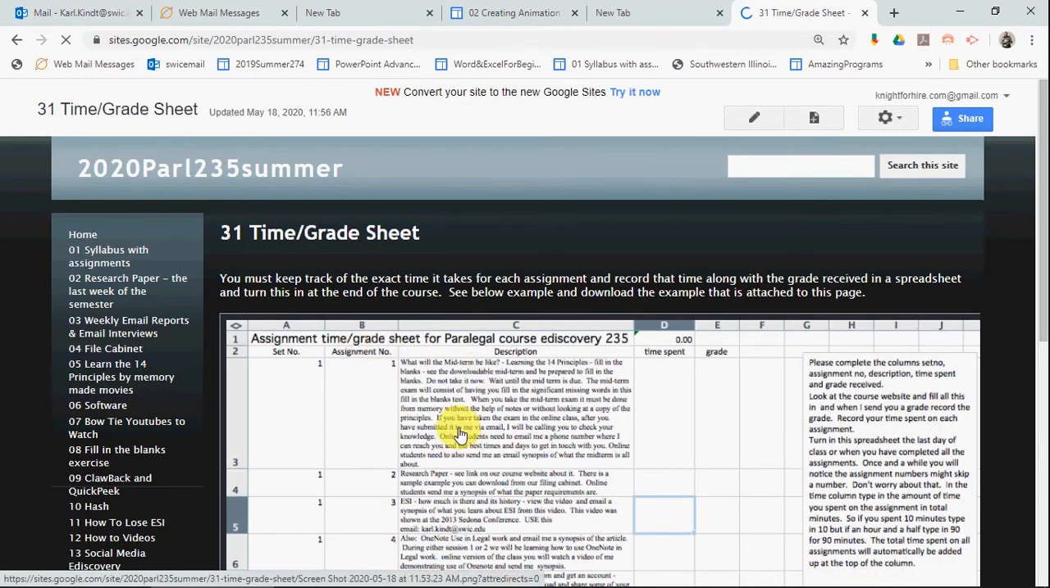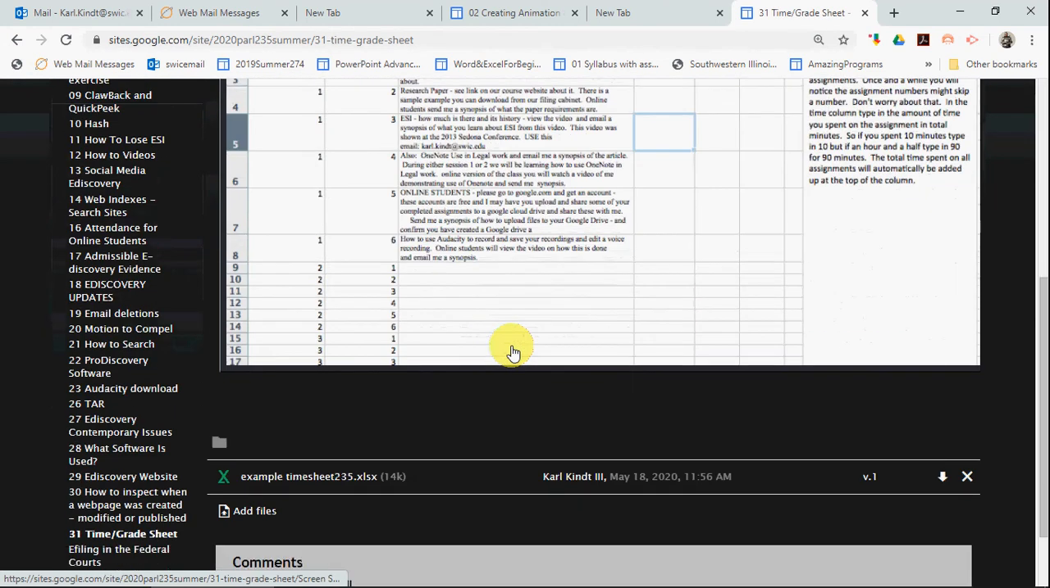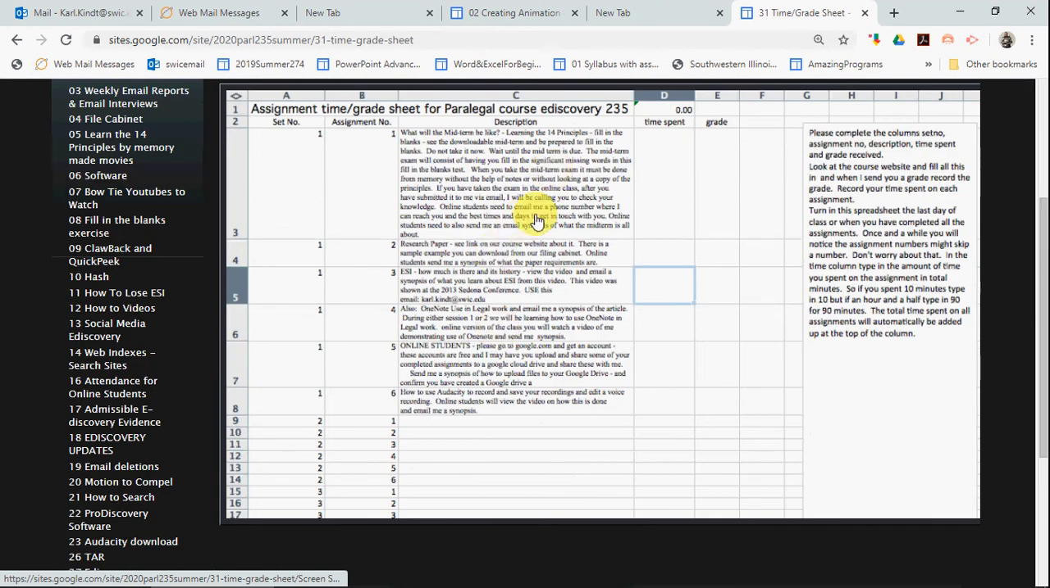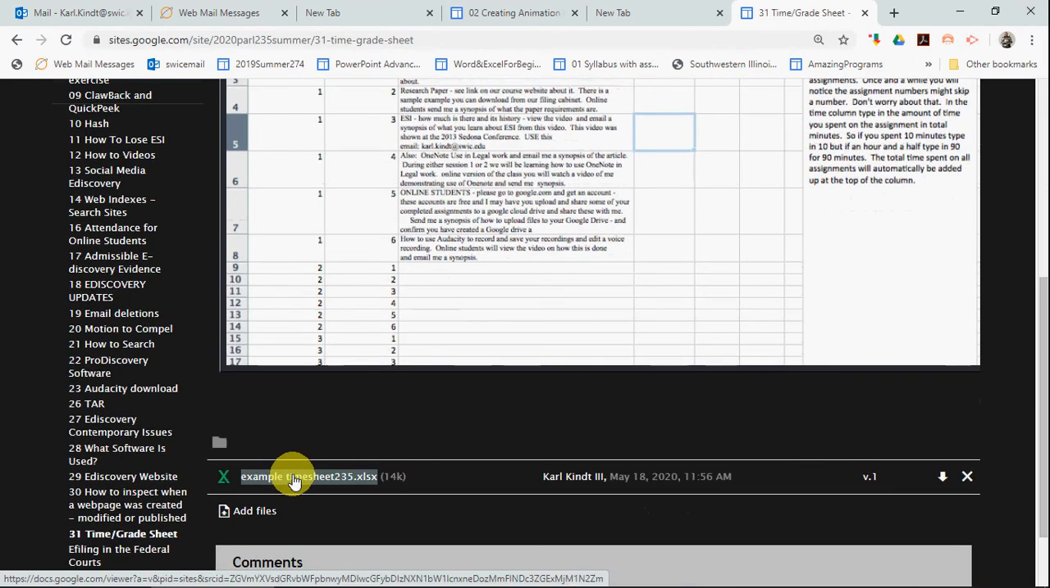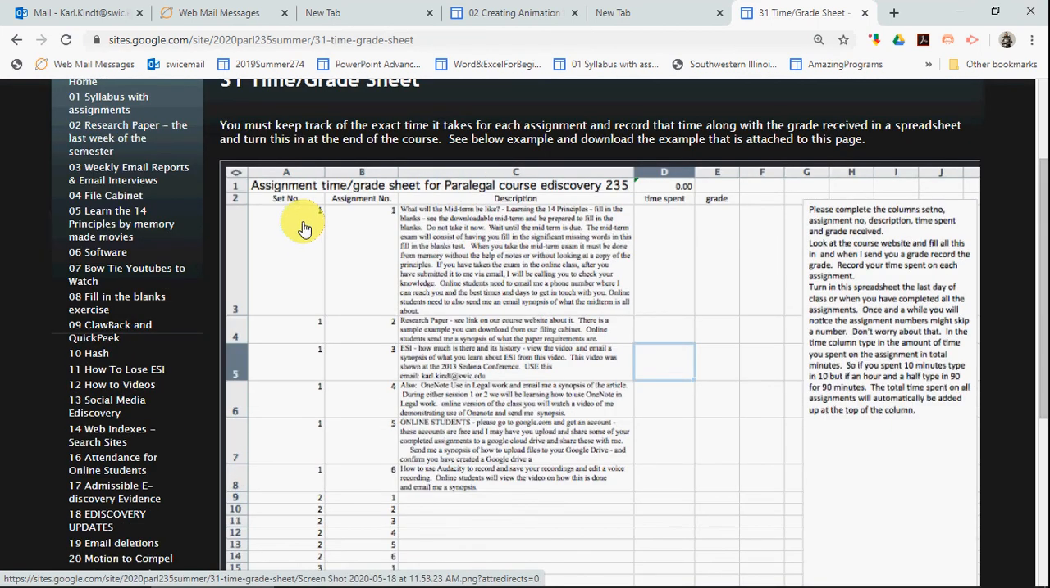This is an example of it, okay? This is a video, I'm not a video, but an example of what it looks like. And you can download the example spreadsheet to your computer, and then you keep track of your assignments. So, for example, assignment set number 1, assignment number 1, here's the description of it off of our course website.